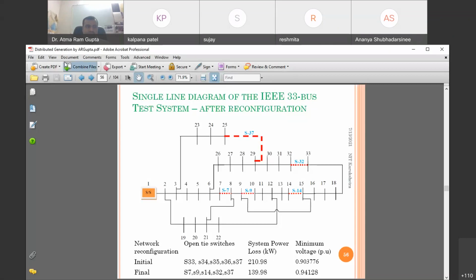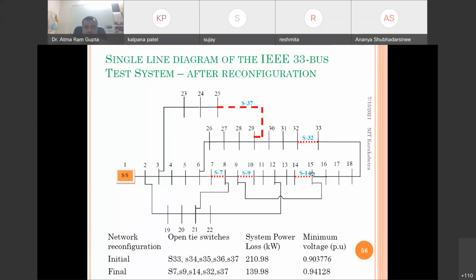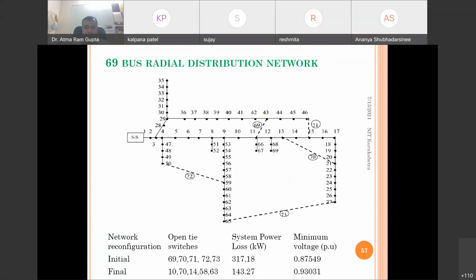So these are the reconfiguration techniques adopted to reduce the power loss and improve the voltage profile.